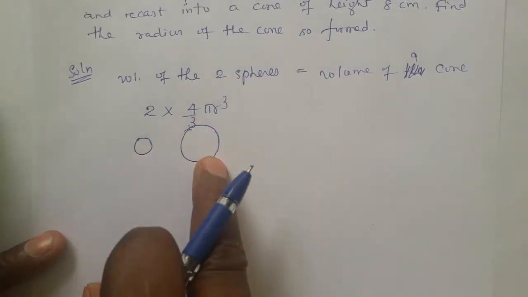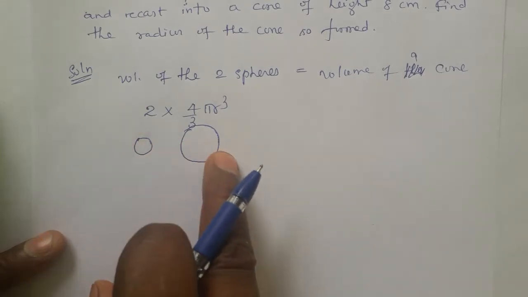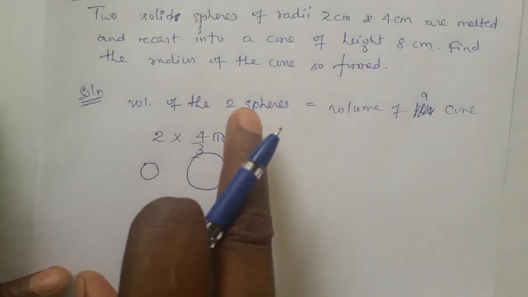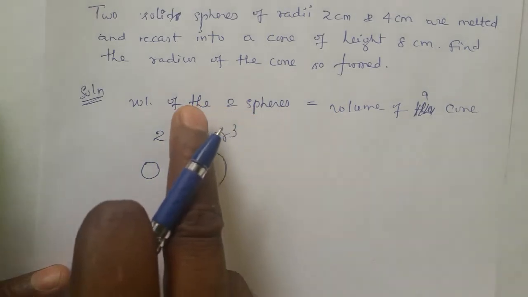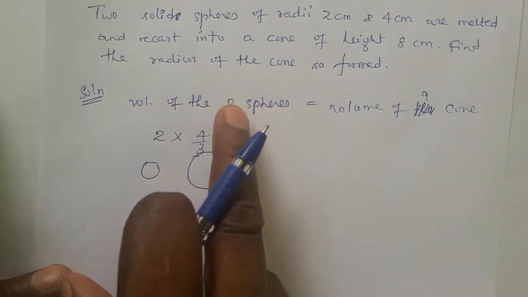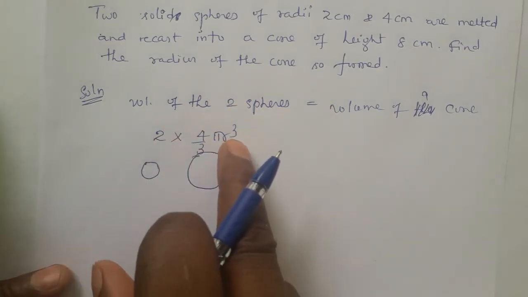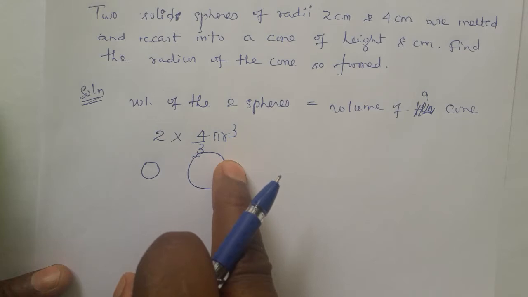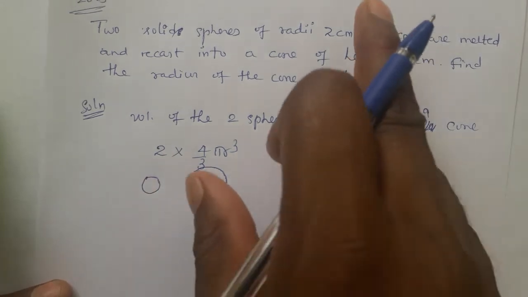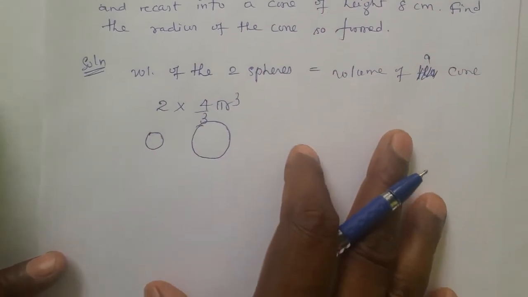So the smaller sphere and the bigger sphere are two different spheres, not identical. If the spheres are identical, you can write directly 2 into 4 by 3 pi r cube. But here both are of different radius.